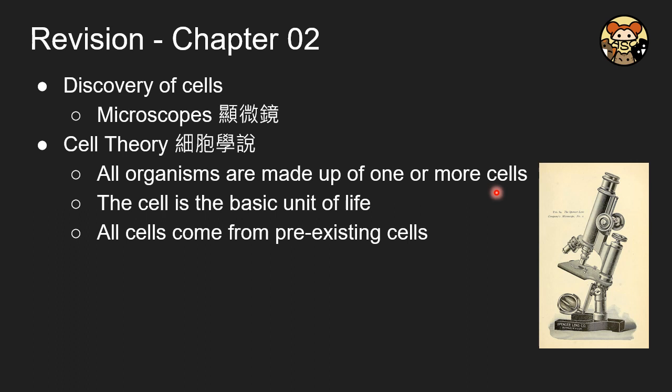However, for some unicellular organisms like amoeba, they will only have 1 cell for 1 organism. And the cell is the basic unit of life, and all cells come from pre-existing cells. So don't ask me what the first cell is, okay? This is beyond our scope.